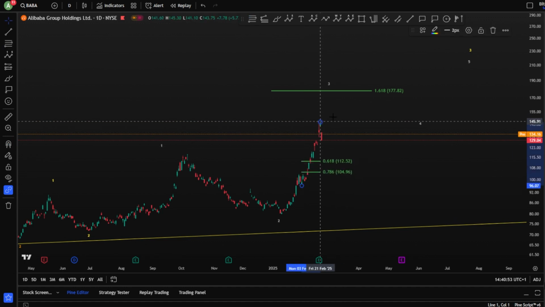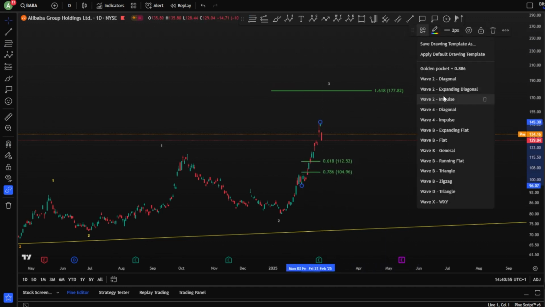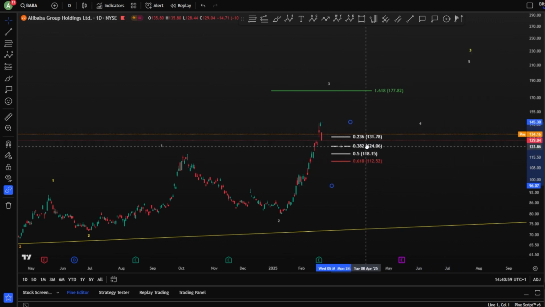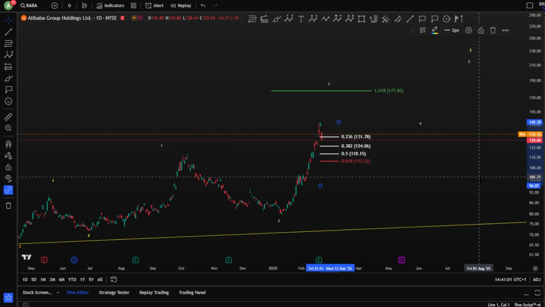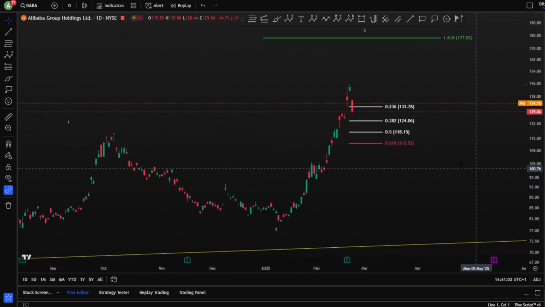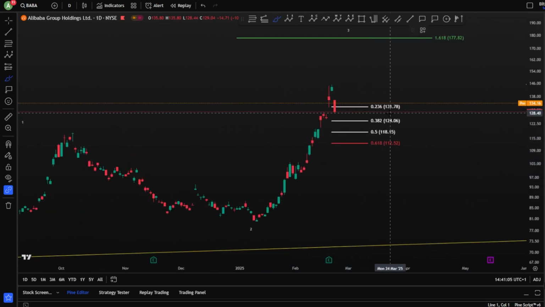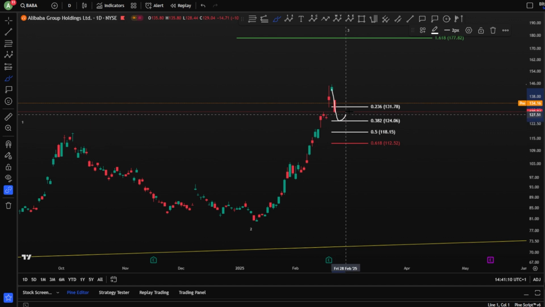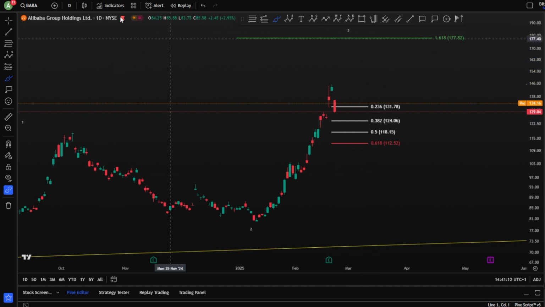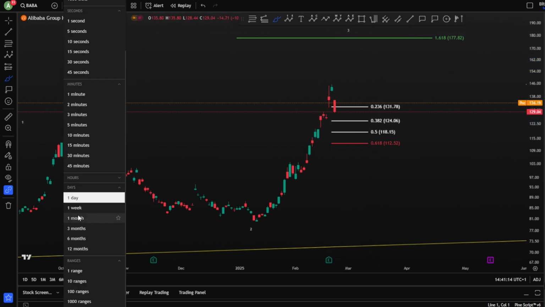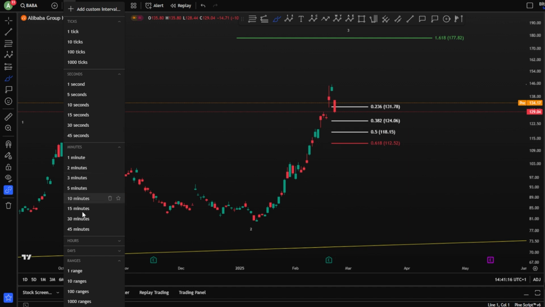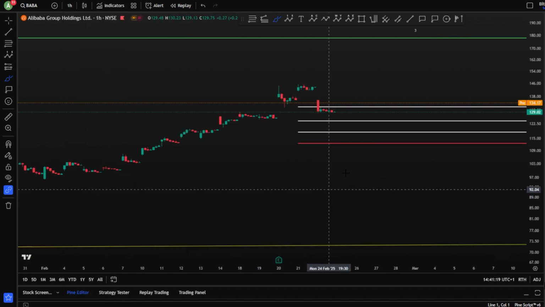So our target for a wave 4 are the following. Let's check where we are in a wave 4. Yeah, we have passed the 0.23. So okay, the first level has been passed. It looks like it's looking for the next level, which is 0.38 at 124, and then continuation toward the upside. Let's move to the 1 hour chart to see what's going on inside this correction.